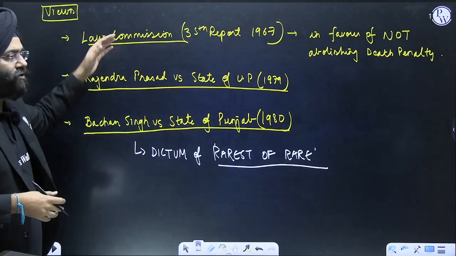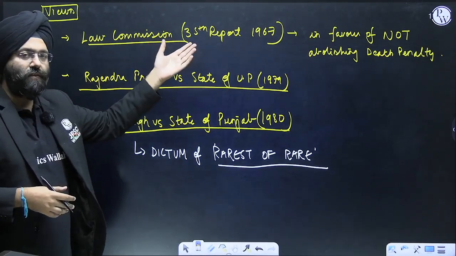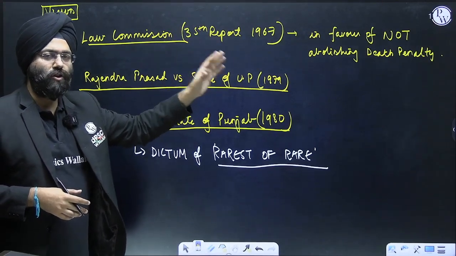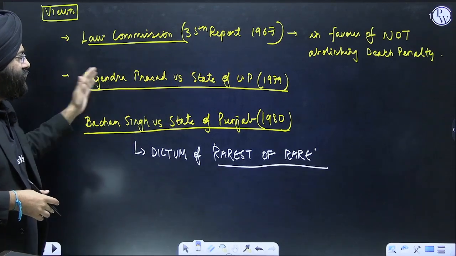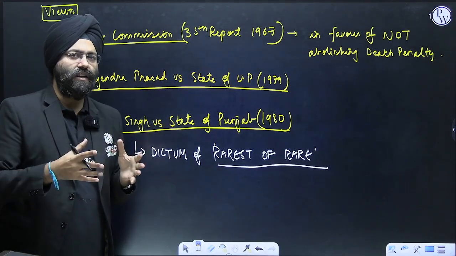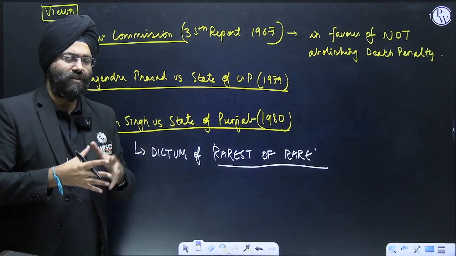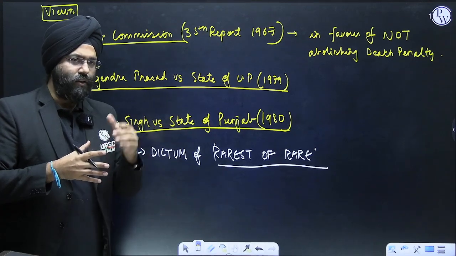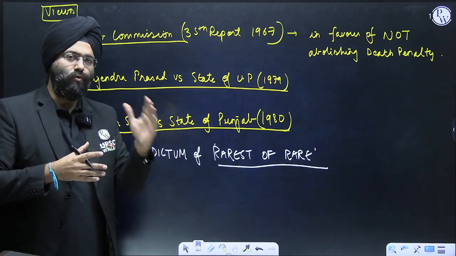Next, there are certain reports. The Law Commission's 35th Report of 1967 says that abolishing the death penalty is not a solution, it should be retained. Even in Rajendra Prasad versus State of UP, 1979, the Honorable Supreme Court mentions that we need not abolish the death penalty. It is a part of the law and should be retained.